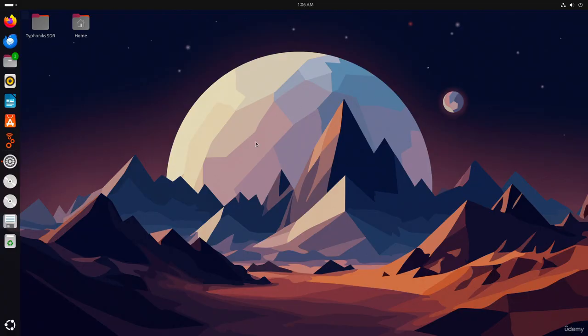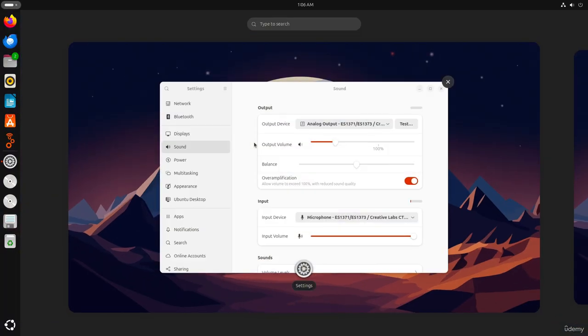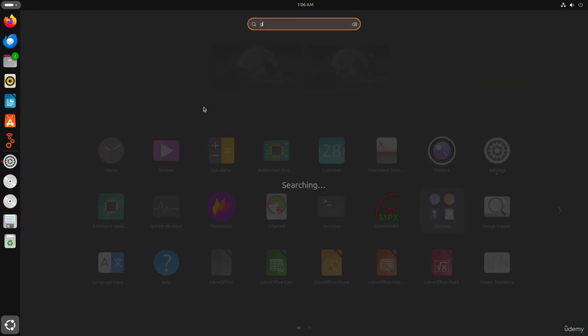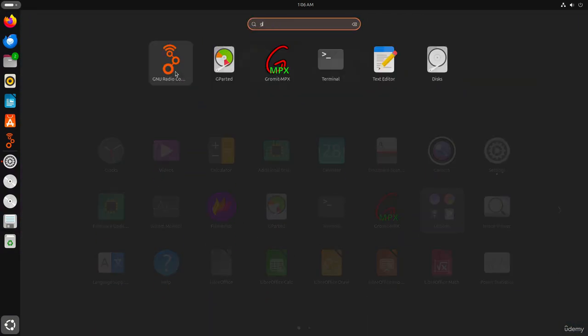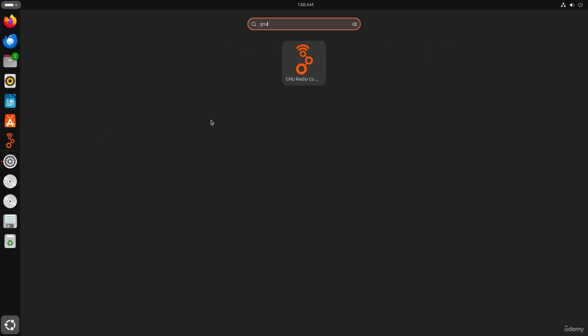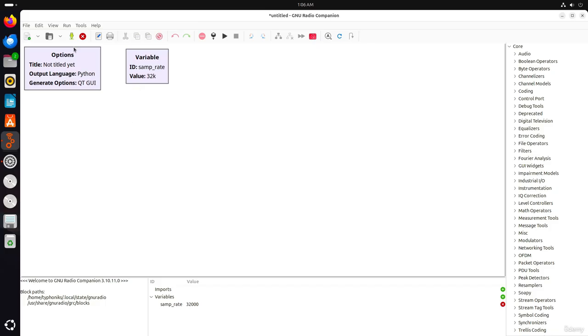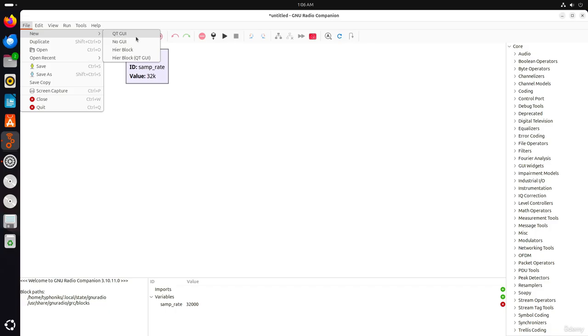Now we will first launch GNU Radio Companion. If it's your first time using GRC, it is located under your system application menu, or you can also start it from the terminal with the gnuradio-companion command. And here we are. Here we have a new flow graph created. If you don't have one, we will click on File, New, and QT GUI.